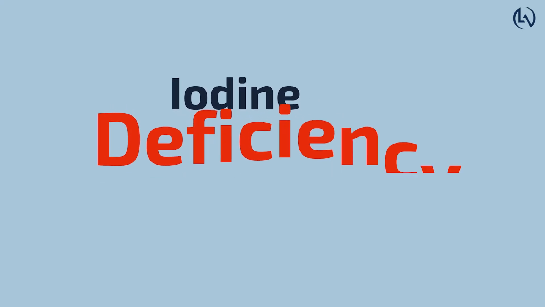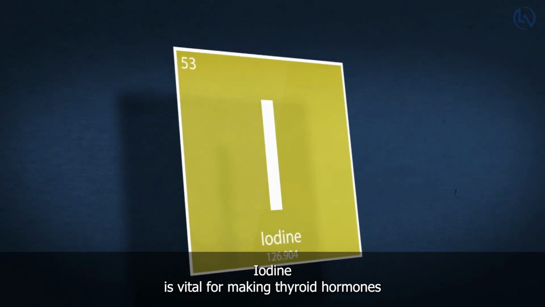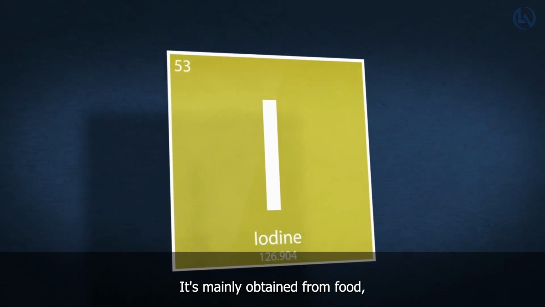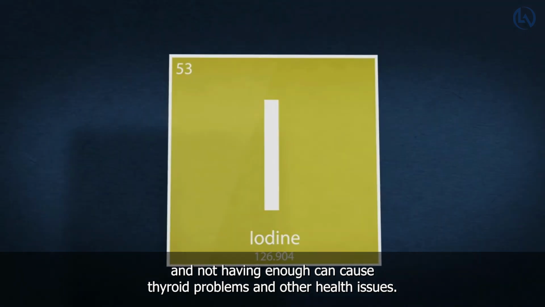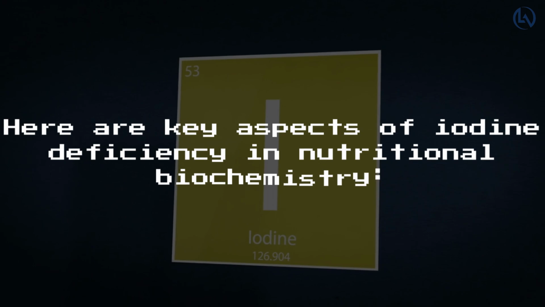Iodine deficiency in nutritional biochemistry. Iodine is vital for making thyroid hormones that regulate metabolism and growth. It's mainly obtained from food, and not having enough can cause thyroid problems and other health issues. Here are key aspects of iodine deficiency in nutritional biochemistry.